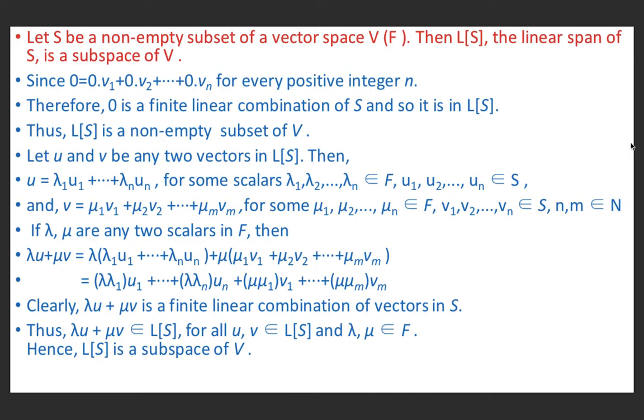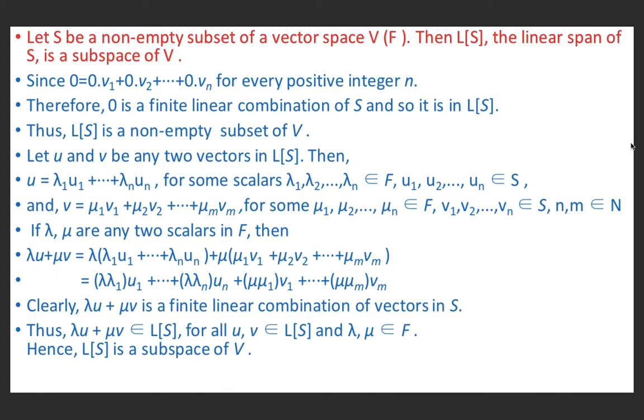Because u and v belong to the linear span of S, we can express u as a linear combination of vectors of S and we can express v as a linear combination of vectors of S. So u is equal to lambda 1 u1 plus lambda 2 u2 plus ... plus lambda n un for scalars lambda 1, lambda 2, ..., lambda n belonging to F and u1, u2, ..., un belonging to S. And v is equal to mu1 v1 plus mu2 v2 plus ... plus mu m vm for some mu1, mu2, ..., mum belonging to F and v1, v2, ..., vm belonging to S. Here n and m are natural numbers.